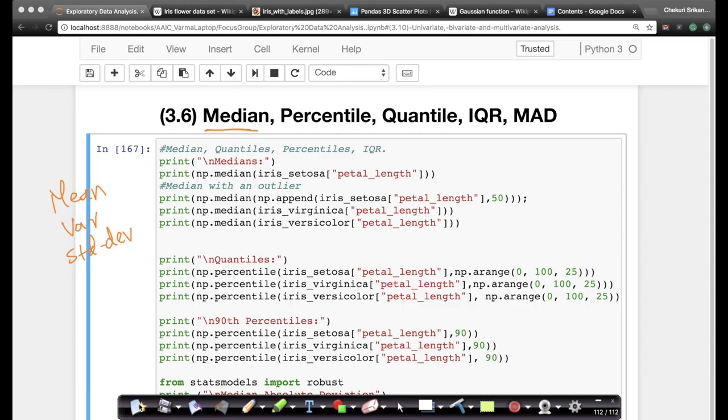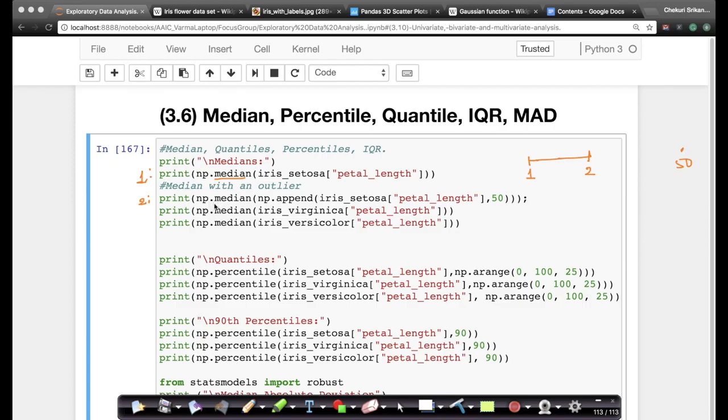So let's understand what a median is. Before we understand how to compute a median, let me show you that it has the behavior that we want. I've written some simple code here. Median can be computed very easily because NumPy has the function median. My first value that I'm printing here is the median of all setosa petal lengths. My second value is where I take all the setosa values and append a value of 50, which is an extreme outlier, because all my values of setosa's petal lengths lie between 1 and 2. All of my data points are here. I'm adding one extreme point, 50, to it, and now I'm again computing the median.